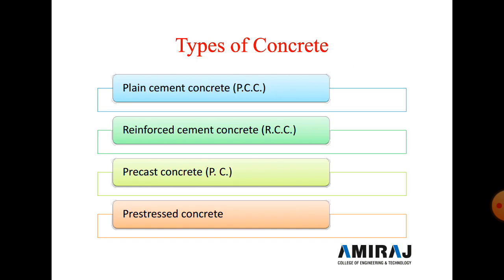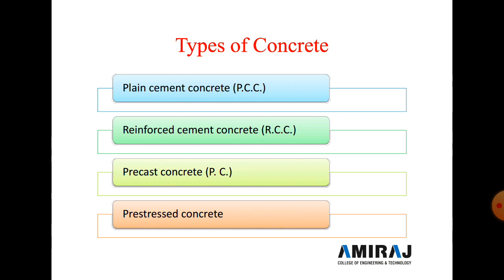Now in the next slide we discuss the types of concrete. There are four main types of concrete. First is PCC, plain cement concrete. Second is RCC, reinforced cement concrete. Third is precast concrete, and fourth is pre-stressed concrete. Today we discuss only plain cement concrete. In the next lecture we discuss the other three.